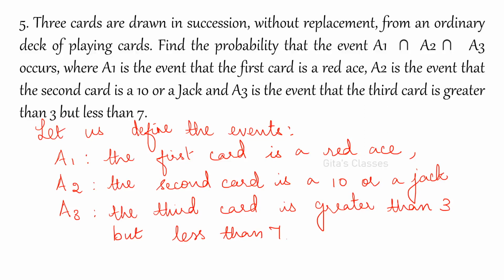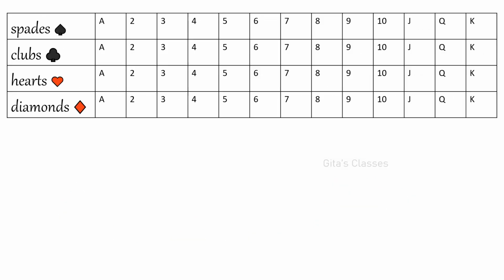A1 is the first card is a red ace. Again, the second one is depending on the first one. The third is depending on the first and second. So A1 is an independent event and A2 depends on A1, because after A1 occurs, A2 is occurring. And after A1, A2 occurs, A3 occurs. So A3 depends on A1 and A2. So what is our P of A1?